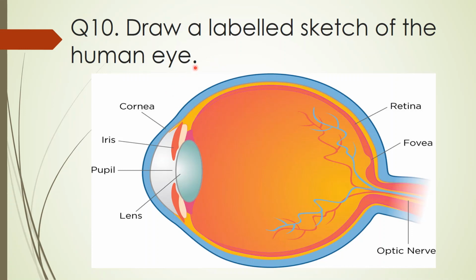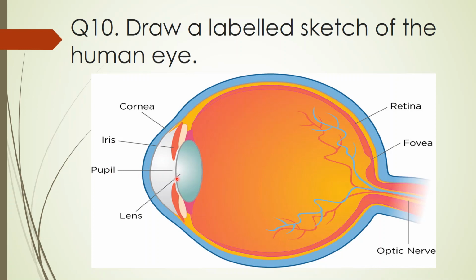Question number 10 is draw a labeled sketch of the human eye. So here is the diagram for you. You can see in this diagram, this is the cornea, that is the outer part of the eye, and this is the retina, that is the inner part of the eye, and below the cornea is the iris, and it is responsible for the color of the eye, and below the iris is the pupil, that is the small opening in the eye,